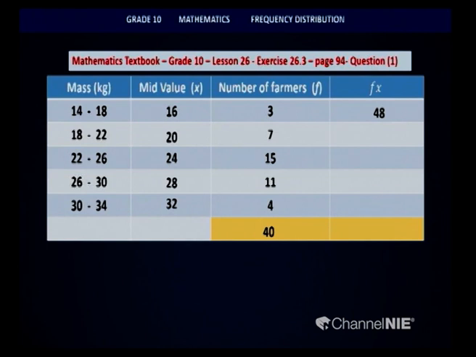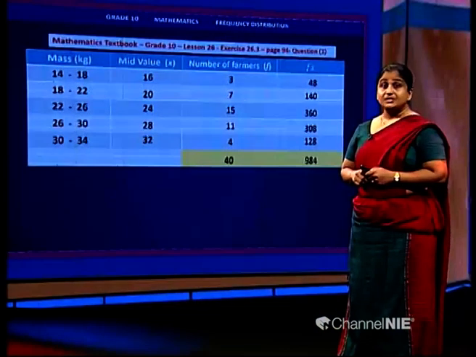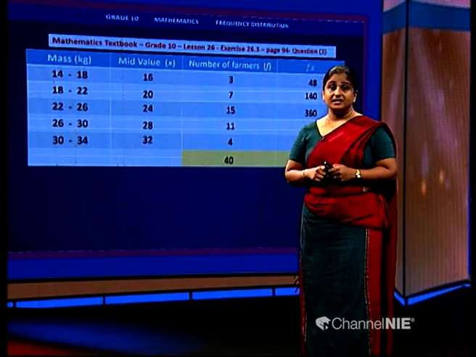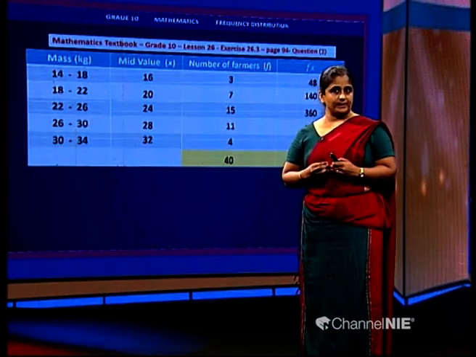Similarly, we'll do the calculations for each of these rows. 20 into 7, 140. 24 into 15, 360. 28 into 11, 308. 32 into 4, 128. We need to add this column, so we will be obtaining sigma fx. So the total here is 984. Once we obtain these two values, we have to divide them to get the mean of this distribution.